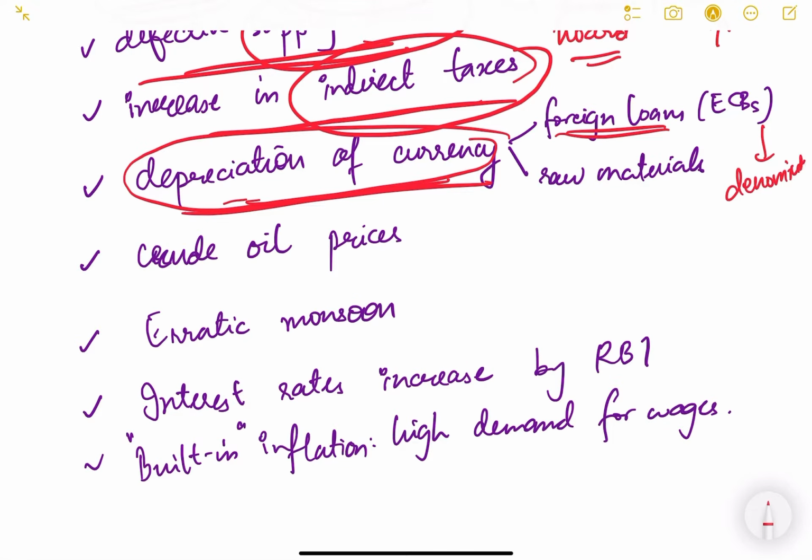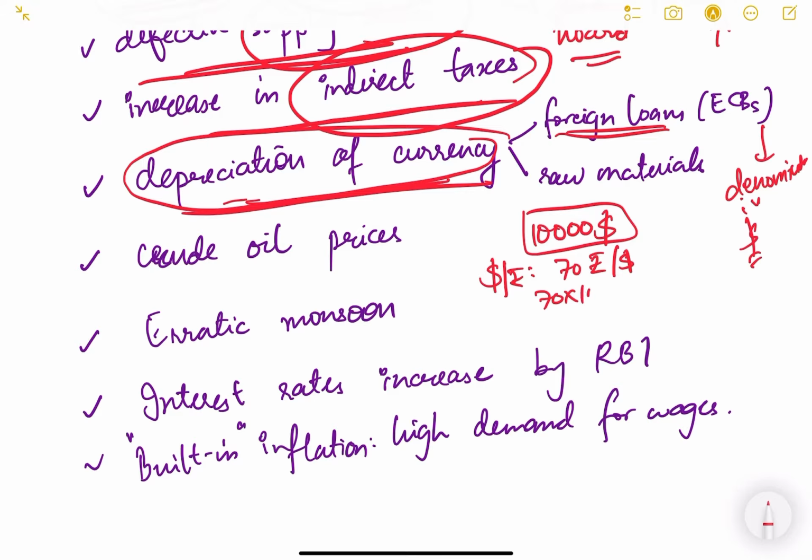For example, if some company wants to take a loan of $10,000, and the exchange rate was 70 rupees per dollar, what is the rupee value? It will be 70 multiplied by 10,000, which is equal to 7 lakh rupees. So he had to pay 7 lakh rupees for $10,000.